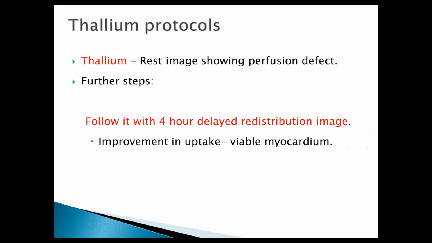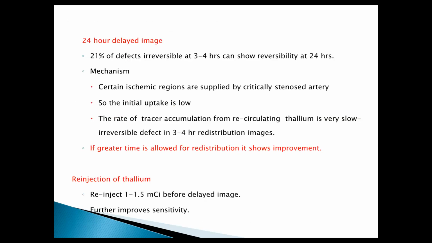In thallium, if there is a stress defect and a defect in the rest image, we follow it with a delayed image, which can be a 4-hour redistribution image. If there is an improvement, that means it's viable hibernating myocardium. But the 4-hour image cannot completely identify all the hibernating tissue.